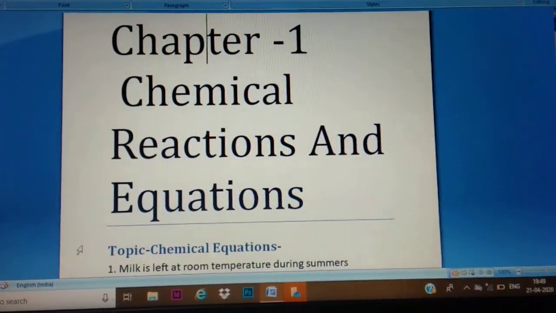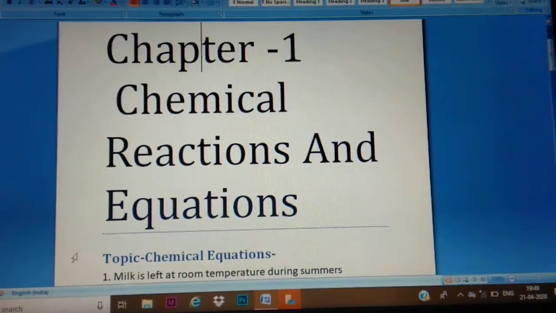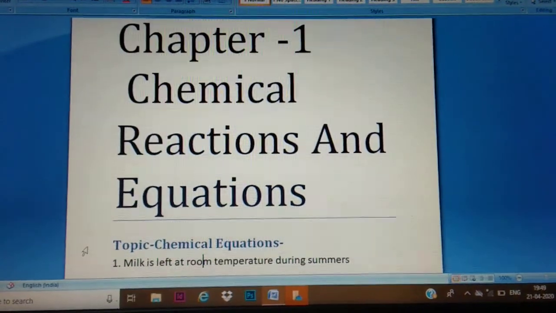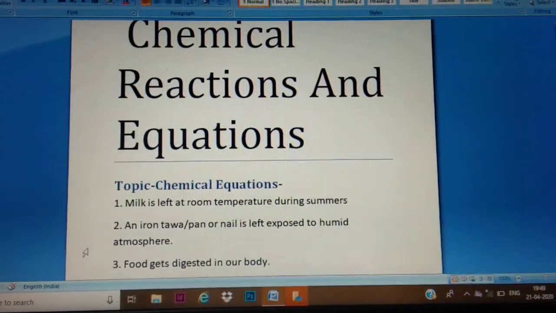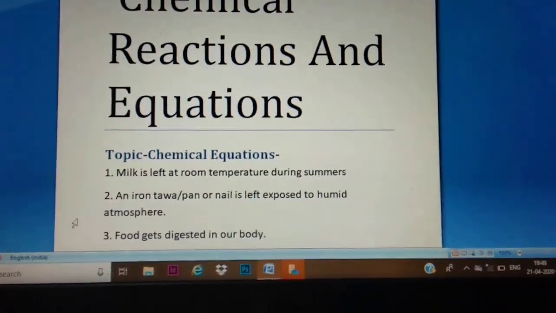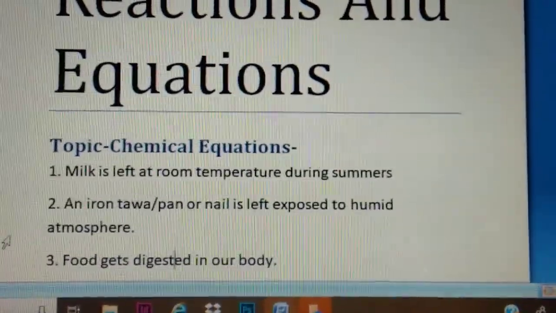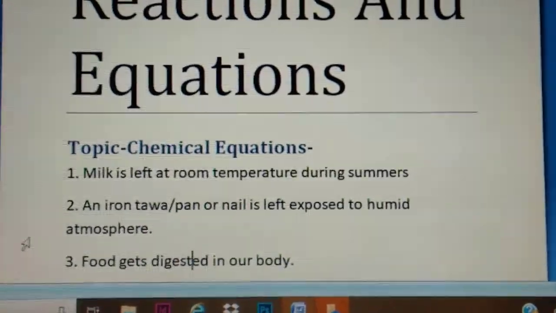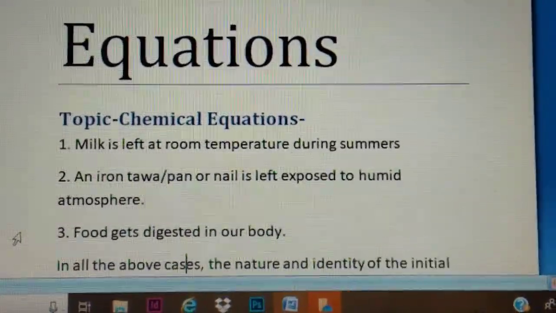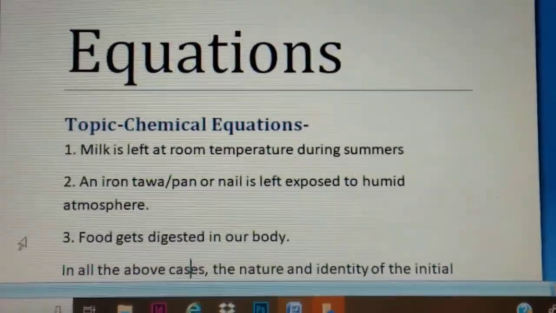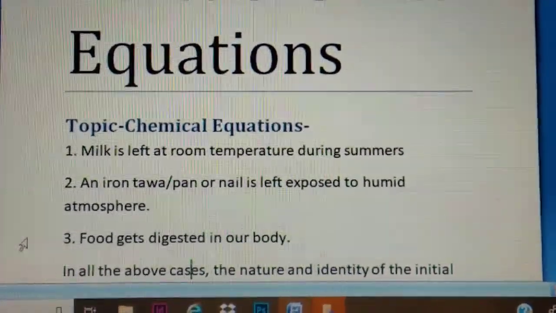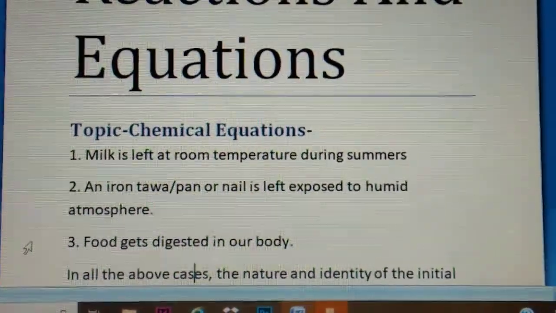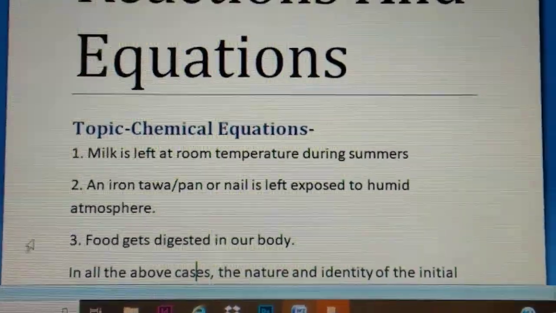Today I am going to start the first chapter of chemistry, that is chemical reactions and equations. Now, to know about the chapter, you have to first go through the following changes. Consider the following situations of daily life and think what happens when milk is left at room temperature during summer, or an iron tawa, pan or nail is left exposed to a humid atmosphere, or food gets digested in our body.